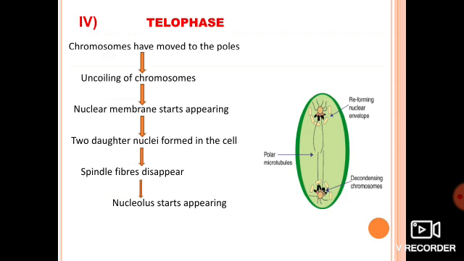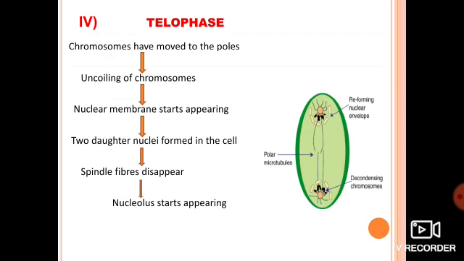Now this 2n cell undergoes division and produces two daughter cells, one daughter cell of 2n and the other daughter cell of 2n, meaning both have the same chromosome number as that of the parent cell.